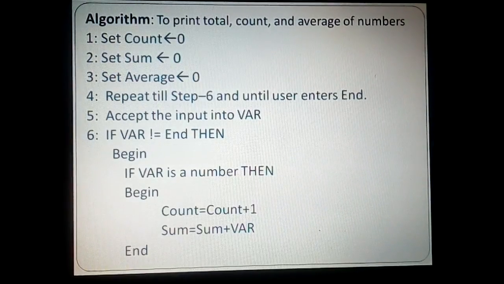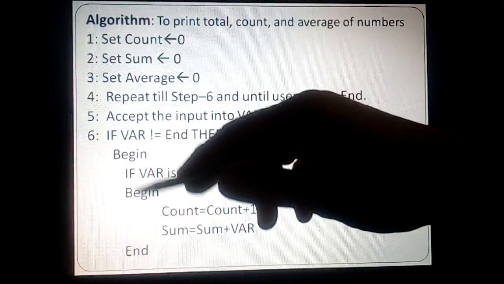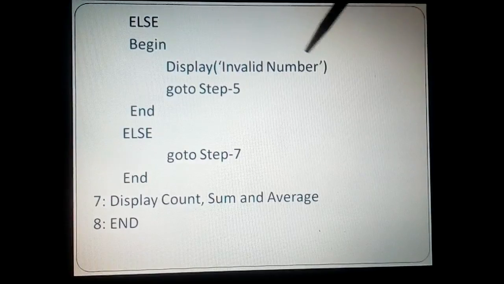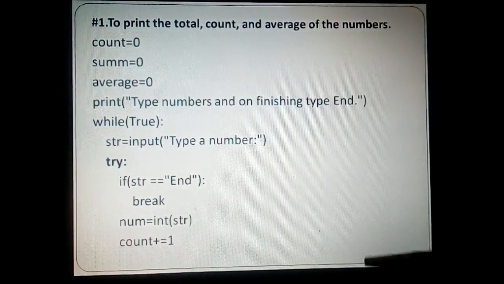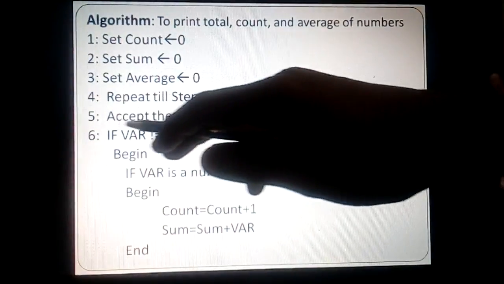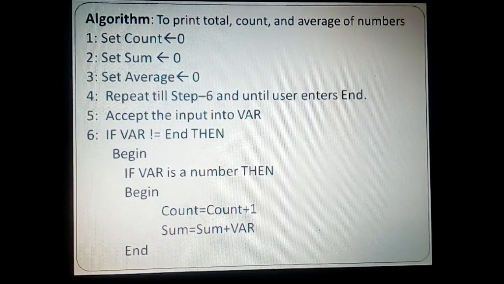Otherwise, this is the else part of the block, so you say invalid number, and then go back to step 5, which is accept the input into var. This is how it keeps on repeating.